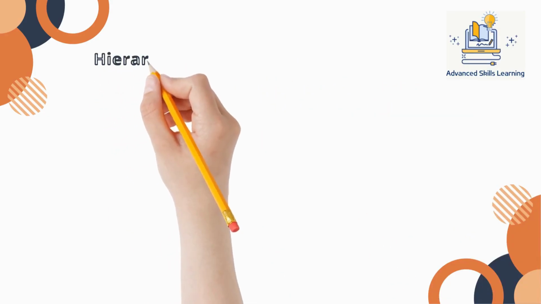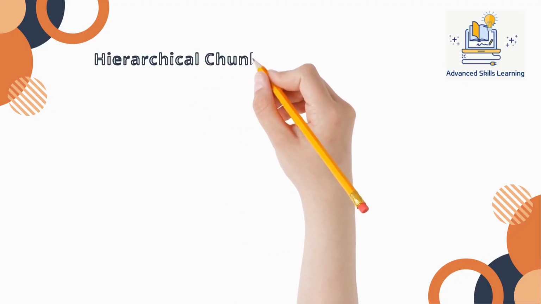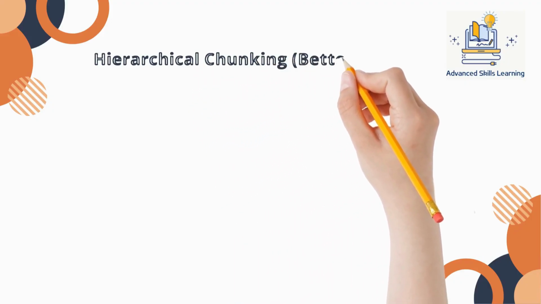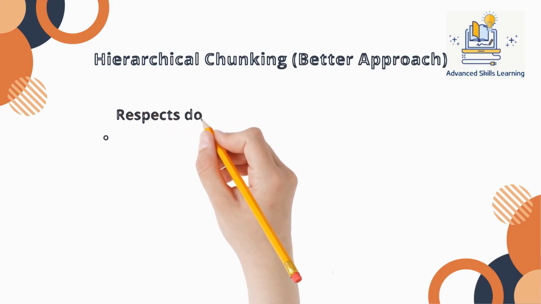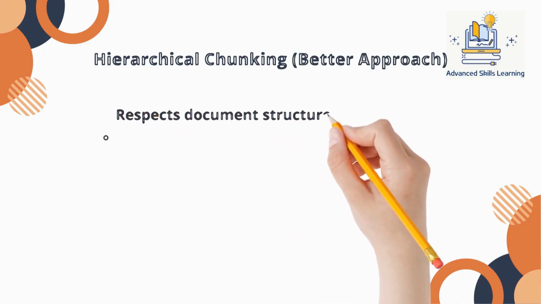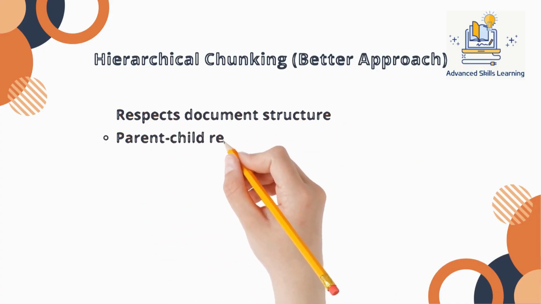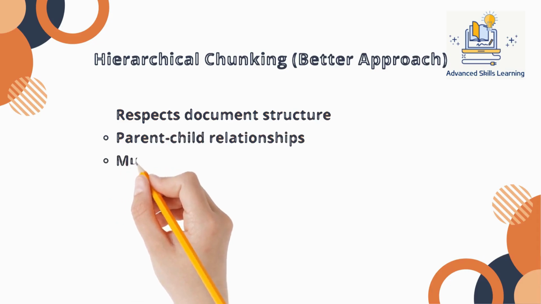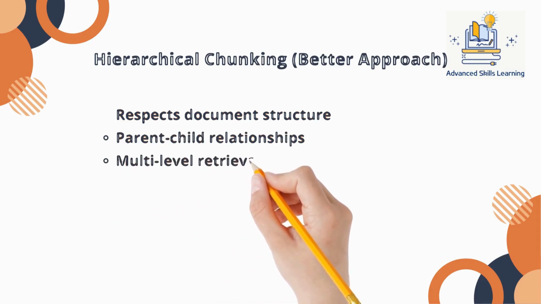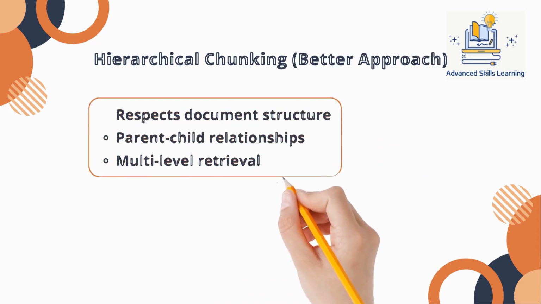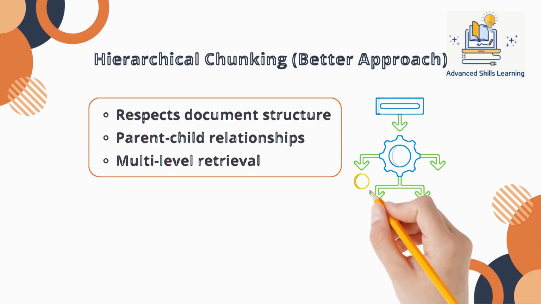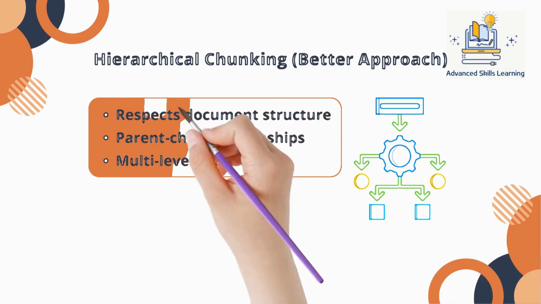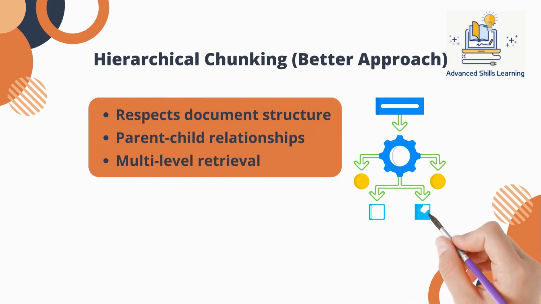Hierarchical chunking takes a different approach. Instead of splitting blindly, it respects the structure of the document. Content is organized into levels, such as sections, subsections, and paragraphs. Each chunk is part of a larger parent, preserving context. This allows the system to retrieve not just a small fragment, but also the broader context when needed. This approach aligns much more closely with how humans structure and understand information in real-world documents.